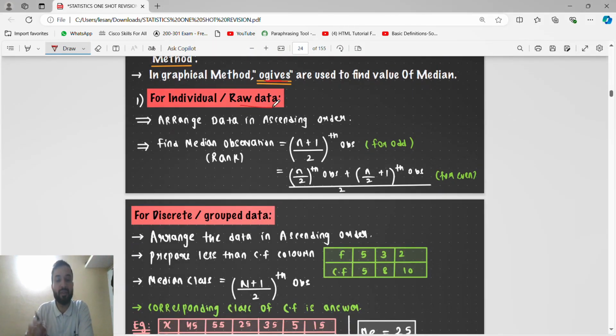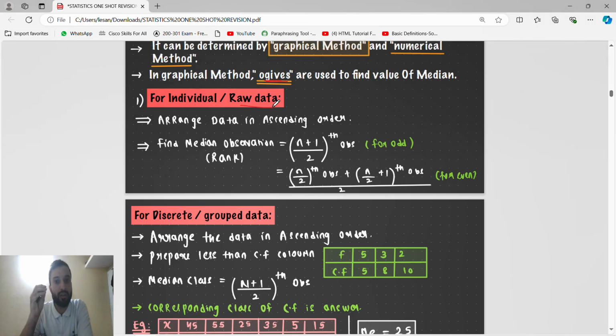So now, guys, raw data means ungrouped, when only the observations are given. At that time, the very important thing in median, which is very different from all the others, is that we have to arrange the data in ascending order. In the examination, in a hurry, the student will forget this and a mistake will happen. So you have to arrange in ascending order.